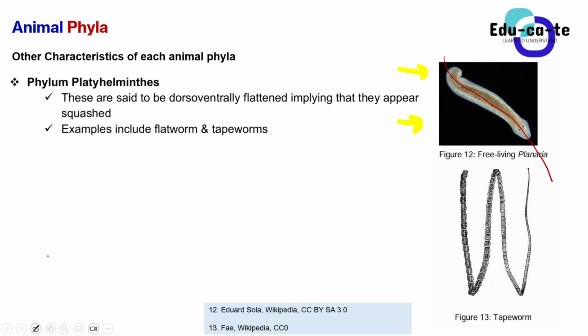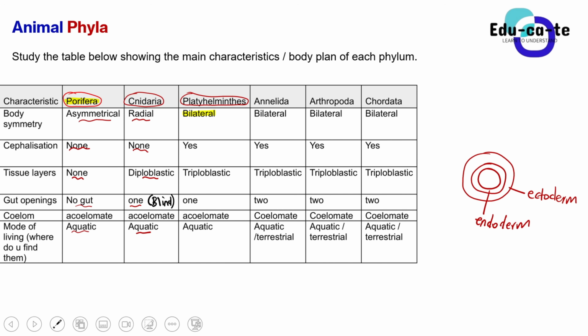When you compare these two halves, this half on this side and the other half, they are identical to one another. They look alike. They look the same. Look at this. There's one eye here, and there's also one eye on the other side. So the phylum Platyhelminthes has bilateral symmetry, meaning that you can divide them into two identical halves. And then the other thing we need to know about them is cephalization. Yes, they do have cephalization.